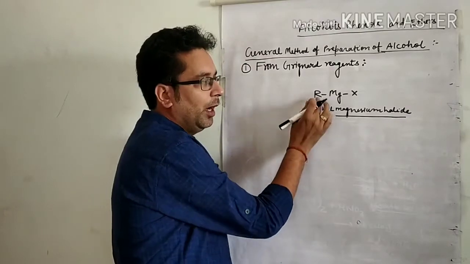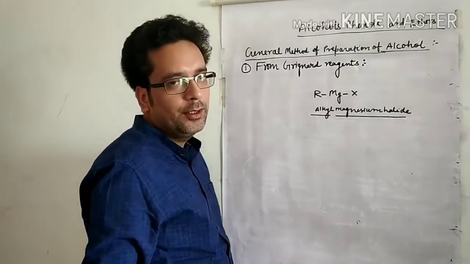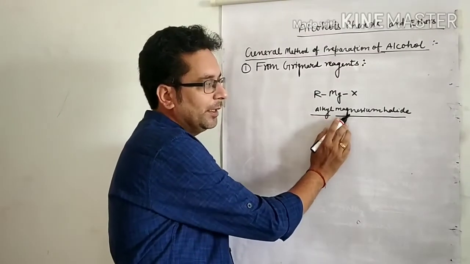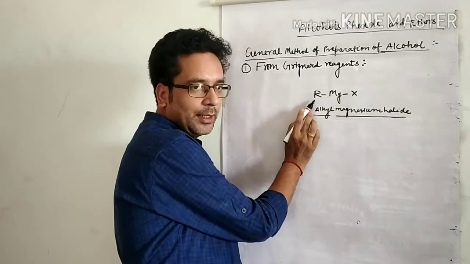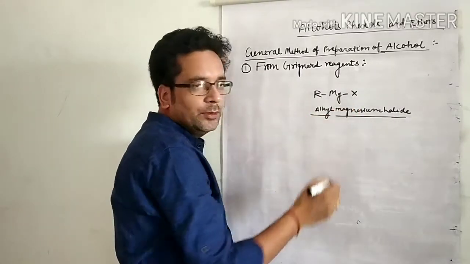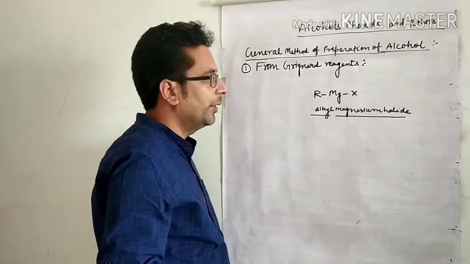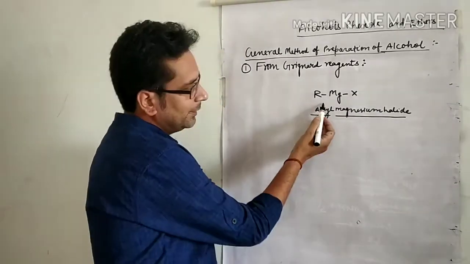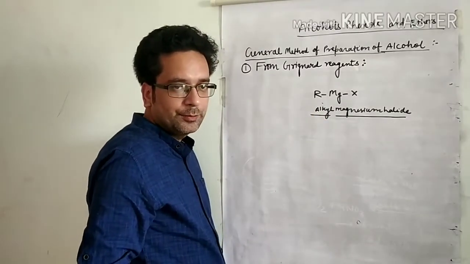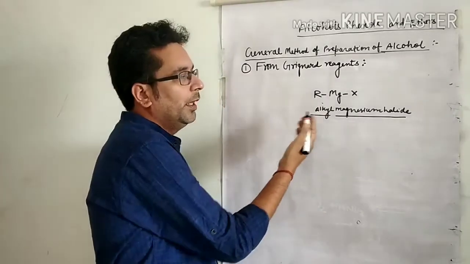In short form, RMgX. This compound is known as Grignard reagent, where R is an alkyl group like CH3, C2H5 and so on, and X is fluorine, chlorine, bromine, iodine. Generally we use bromine. When this reacts with some other species like aldehyde or ketone, it forms alcohol.